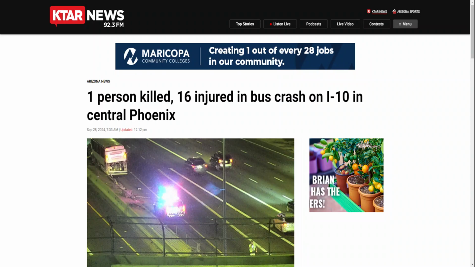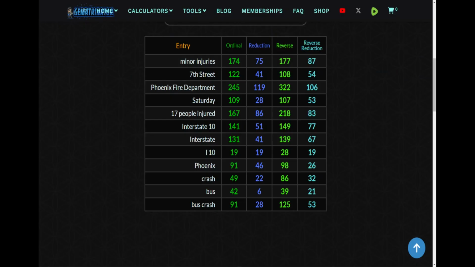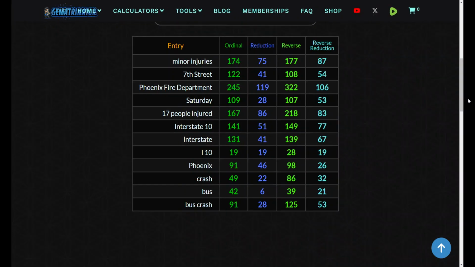Again, A to Z Arizona decodes local. I see some interesting numbers here that I see a lot when I do these decodes. Now, crash equals 49, and I saw a 994 on the bus. I don't see any 94s. Wow, Interstate 10, 149, crash equals 49. There was that 94 that we saw on the bus, which is definitely something noteworthy. Again, sympathy with the injured, sympathy with the one dead.